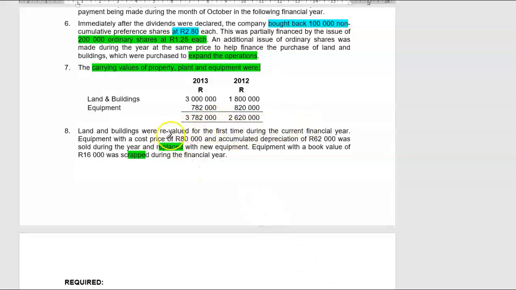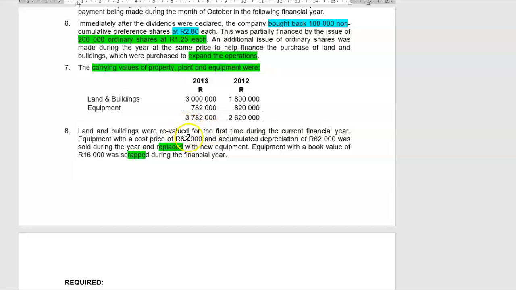We say that equipment with a cost price of 80,000 and accumulated depreciation of 62,000 was sold and replaced with new equipment. Now guys, you can do it either the long way or the short way. Remember, we work with carrying values, so therefore we work with net values.